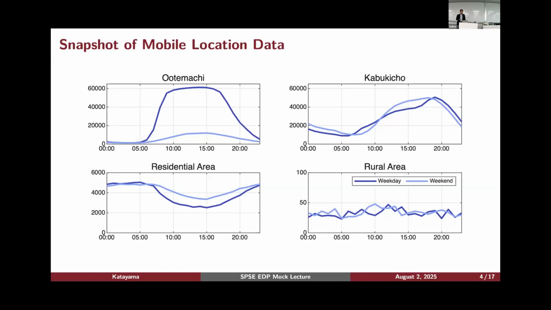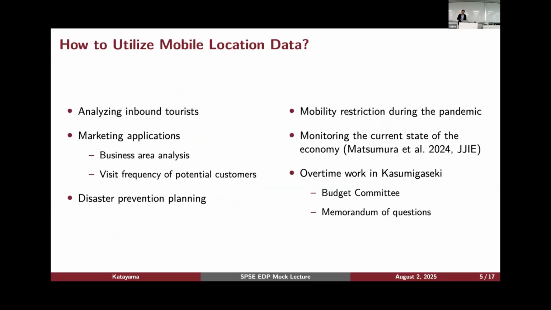And I want to utilize this data set. In many practices, this mobile location data has been utilized for different purposes. For example, I guess many businesses start to use this mobile location data to analyze inbound tourist behavior. Tourists will have a different SIM card, right?